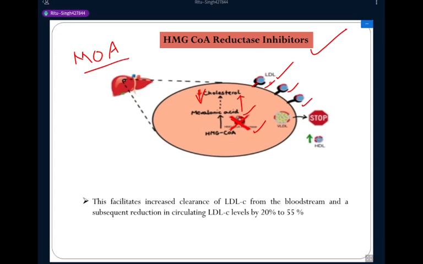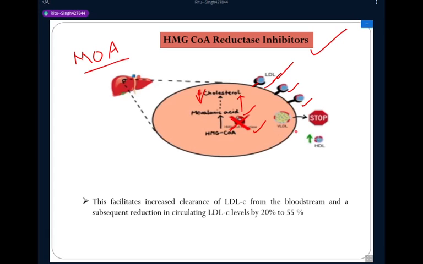These receptors bind to low density lipoprotein.